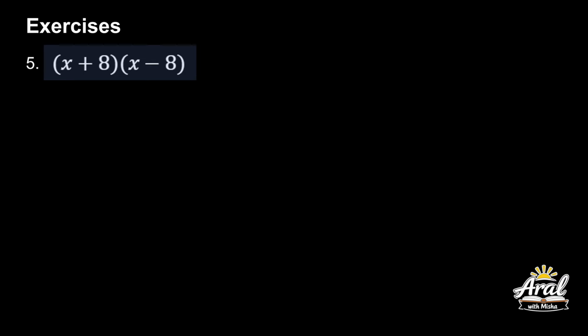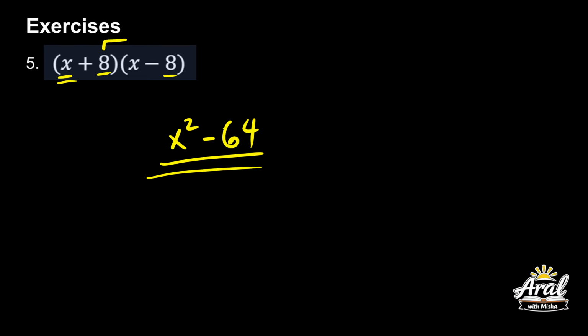So, next, (x + 8)(x - 8). Ito yung pinakamadali kasi isa-square mo lang yung first term mo. X squared, then minus ito, squared ng second, minus 8 times 8 is 64. So, x squared minus 64. Okay? Yung terms mo sa middle term, mawala kasi positive 8x, and minus 8x. Okay?